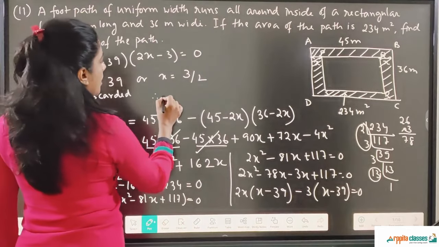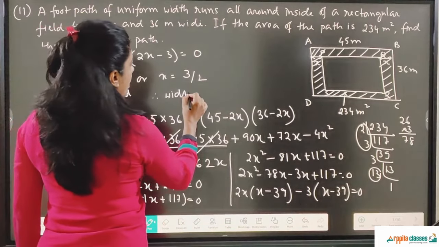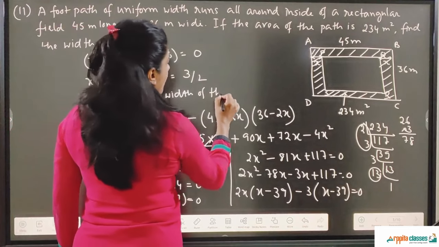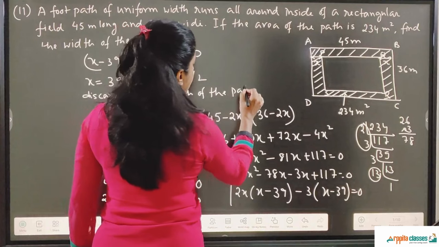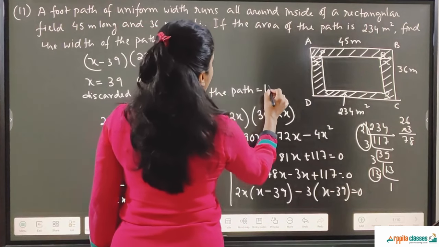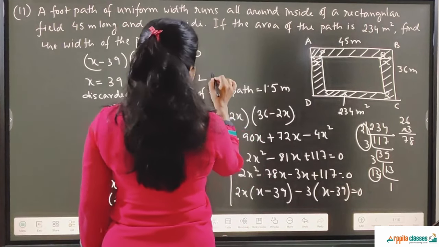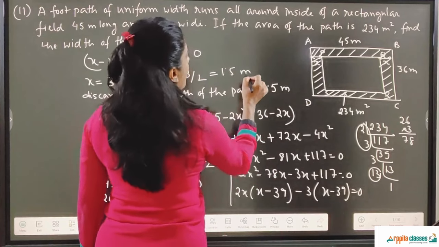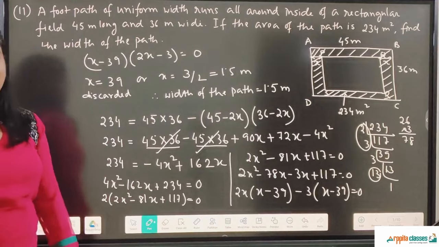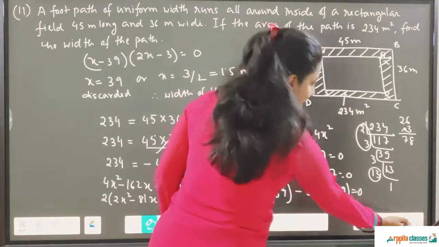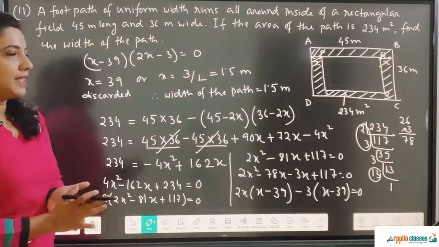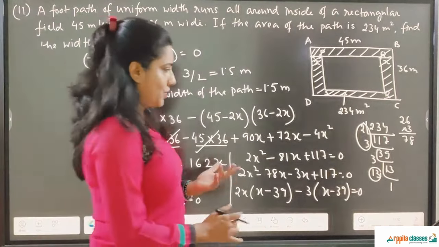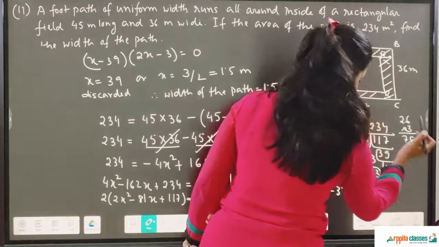So therefore the width of the path is 3 by 2, which is 1.5 meter. So this is the width of the path. Okay, I hope you have written the sum. Now let us continue with the next one.